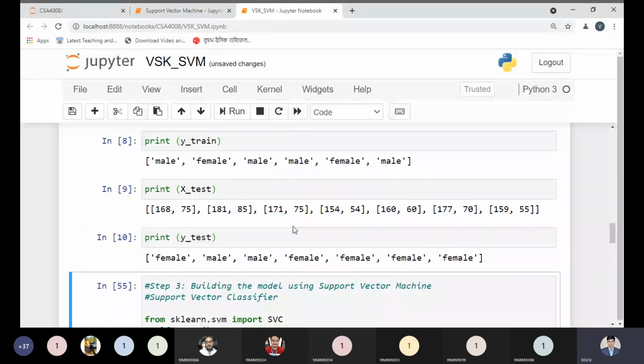So now what we have done are two steps. One is preparing or defining data, and next we have split our data into two parts: one is training data, the other is testing data. Now this point is clear. Tell me any doubt so far in this program? Please you can ask me right now.